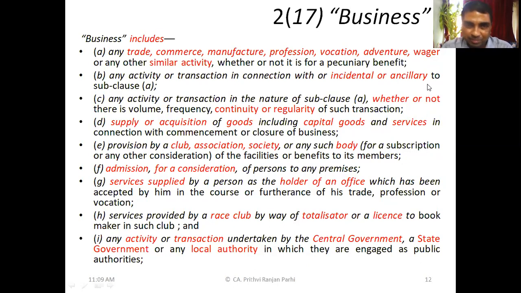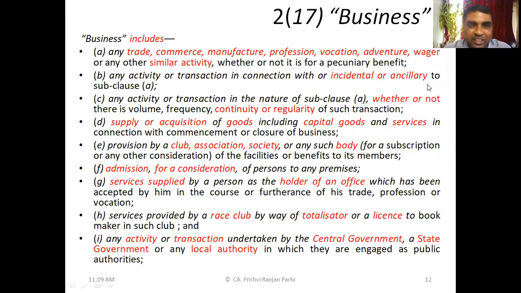Okay. Is it clear? Yes, sir. Next point is point C. Please read it. Any activity or transaction in the nature of subclause A, whether or not there is a volume, frequency, continuity, or regularity of such transaction. So we need to understand this definition very carefully, very minutely.